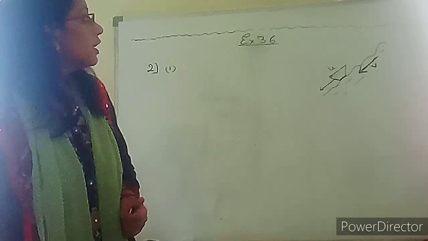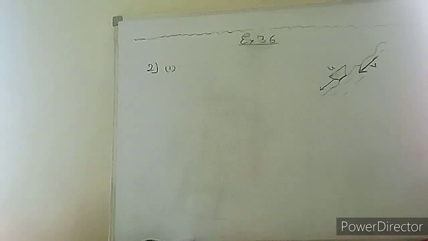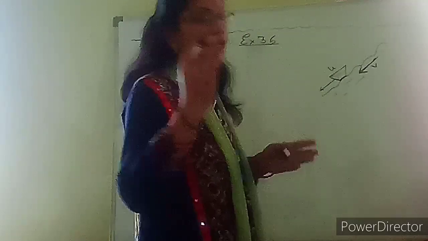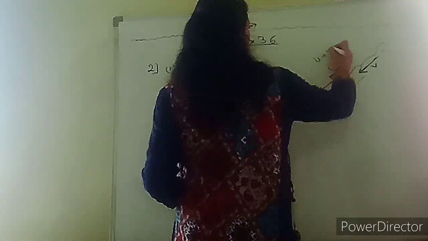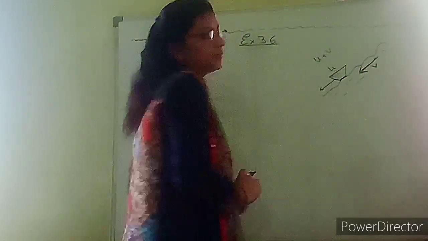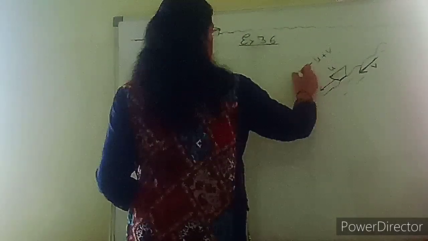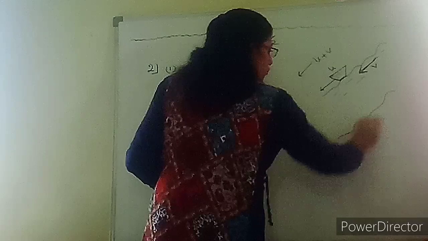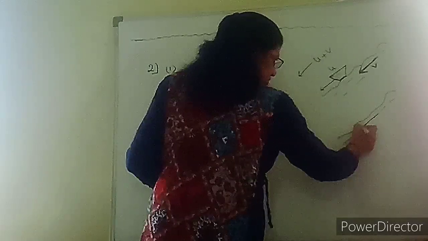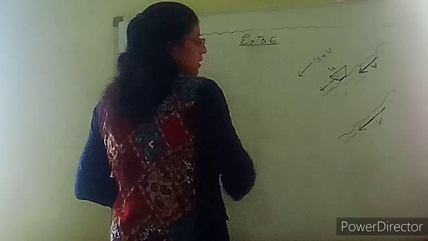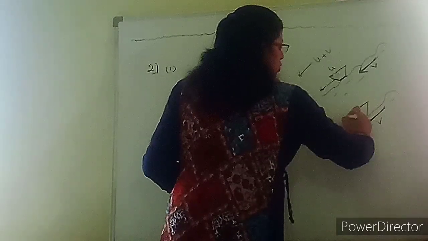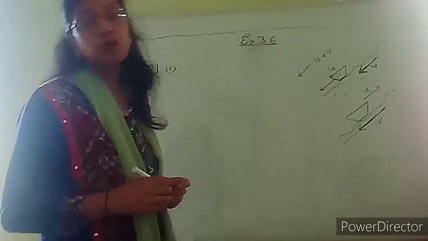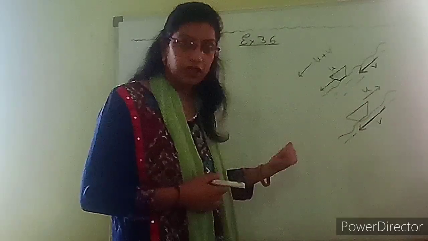Let us see what the speed will be. In this case the speed of the boat will be combined, that means it will become u plus v, its own speed plus the speed of the stream. Same way, when the boat is going upstream, the flow of the stream will be in this direction, with the speed of the stream, and the boat is moving in the upward direction with speed u.